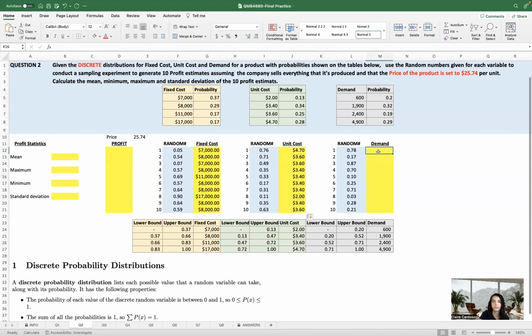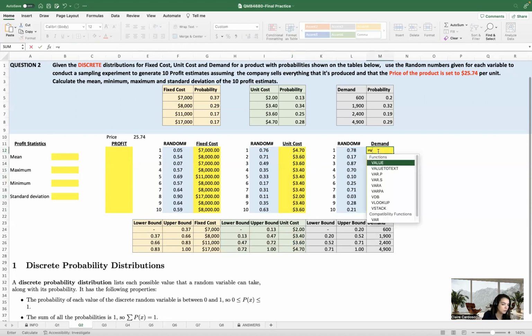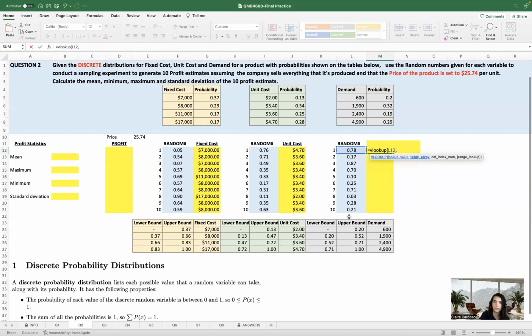Okay, perfect. So the same thing. I want to find this probability of happening, 78%, and these amounts here. I want to return the amount in column number 3, and I want this to be an approximate match.